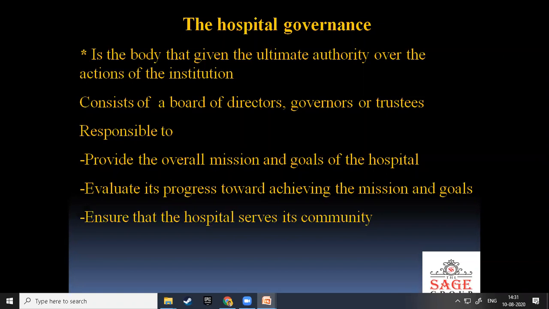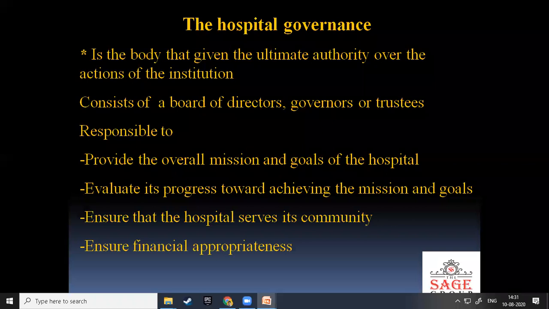They ensure that the hospital serves its community, and that is also observed by the governing body.